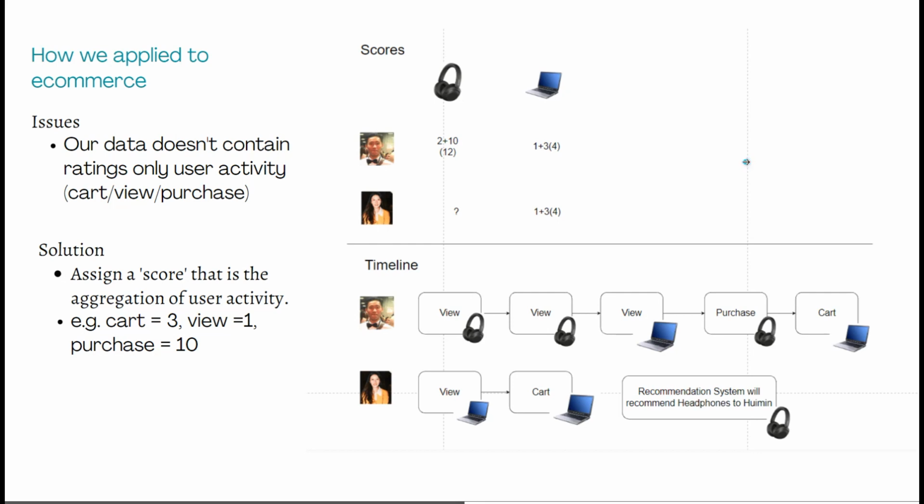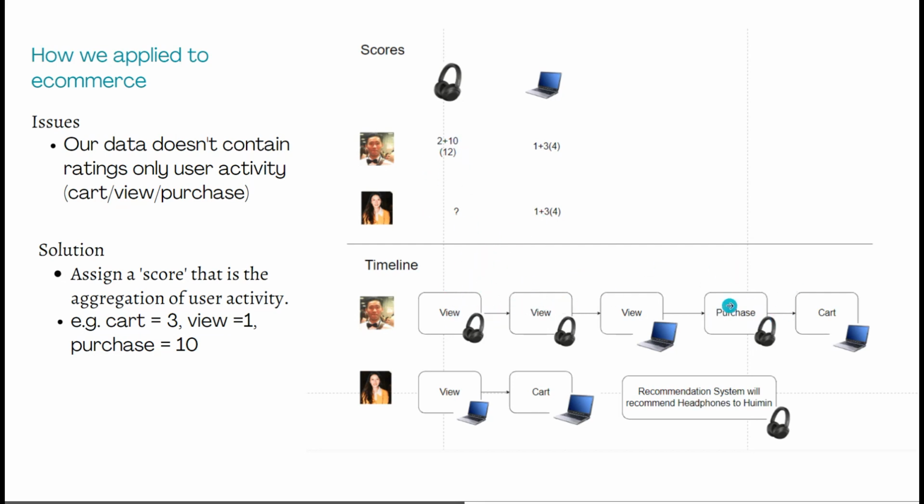So this is how we applied it to our e-commerce site. The problem with our e-commerce site is that we don't have ratings for products, but we have interactions, like adding things to the cart, viewing products, or purchasing. Since we didn't have a scoring or rating, the idea was that we will assign a score based on the aggregation of that user activity. So for example, let's say we map cart as 3, view as 1, and purchasing as 10, we will aggregate these actions. So if I were to view headphones twice and purchase it once, then it will be 2 plus 10.